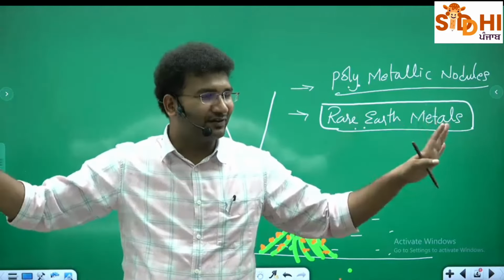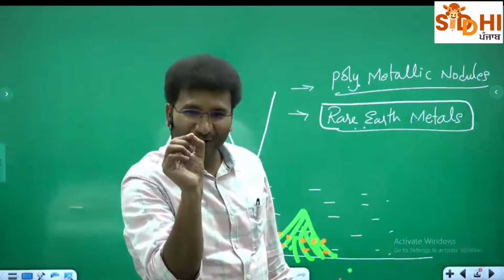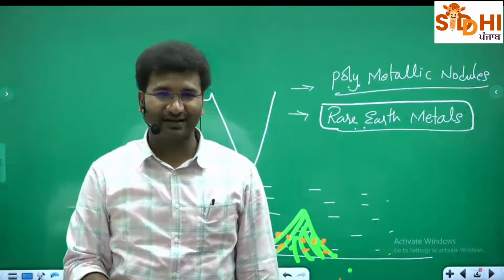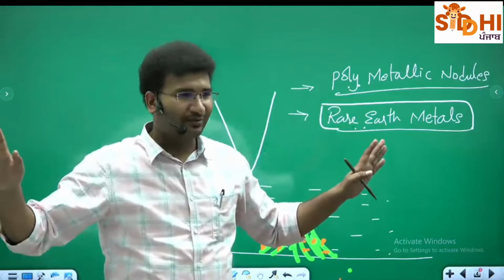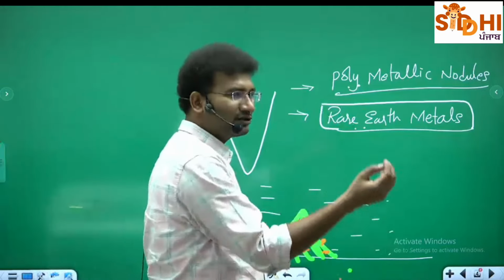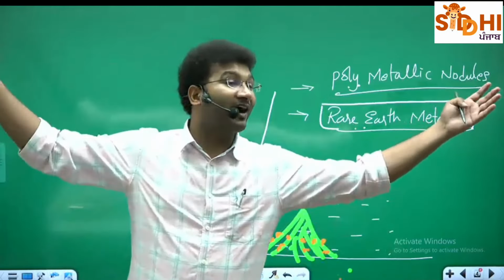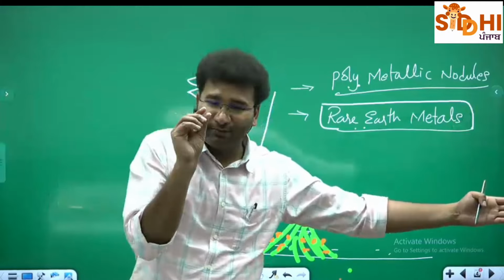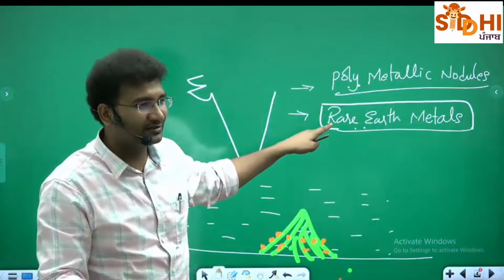They are present everywhere, but when you dig a large amount, you'll get a very small amount of that material. ठीक है? Present everywhere means you dig here also, you might get it. But when you are going to mine a large area, you will get very small concentrations. They are called rare earth elements.